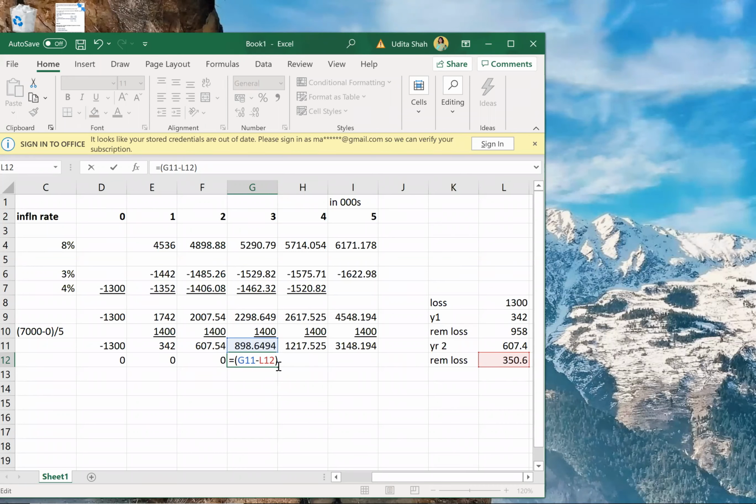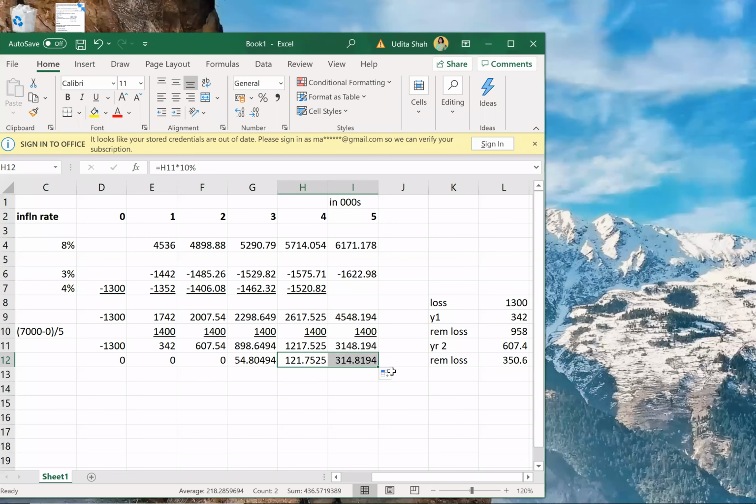So year 3's profit was 898.6 minus 350.6, and that whole thing into 10% will be my tax. Okay. Year 4 and 5, I don't need to worry. Directly into 10% I can do it. Correct? See if you understood the tax adjustment.